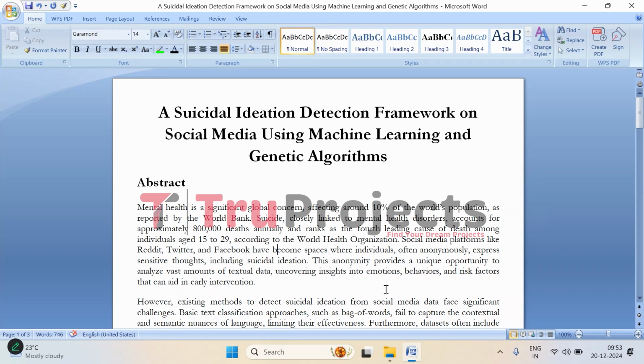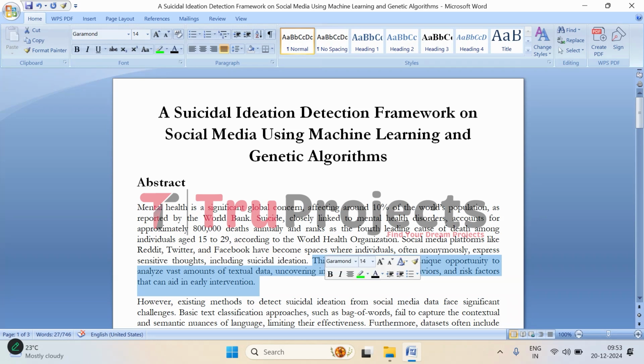For researchers, this creates a unique opportunity to analyze the text shared on these platforms. By examining the language, emotions, and behaviors expressed in these posts, we can identify potential risk factors and early signs of suicidal ideation. This analysis can provide valuable insights that could lead to timely interventions, possibly preventing suicide and saving lives.